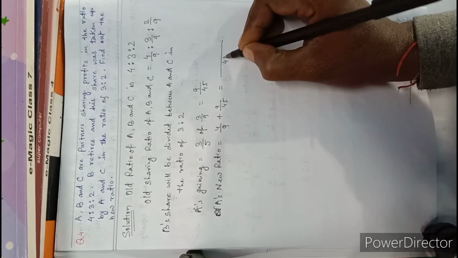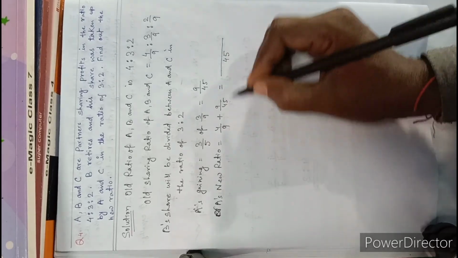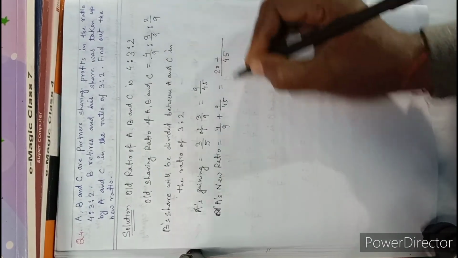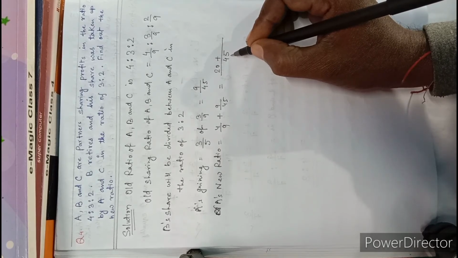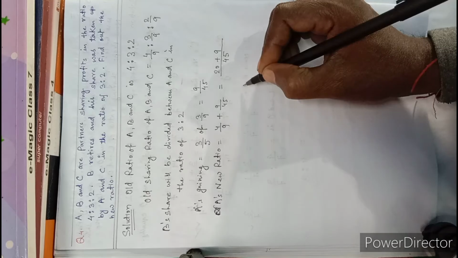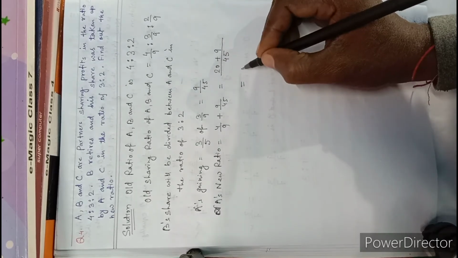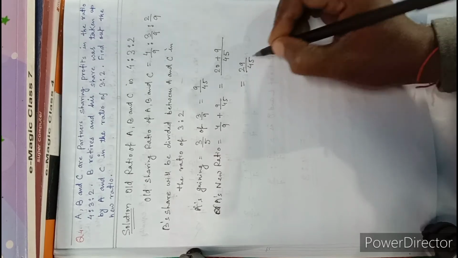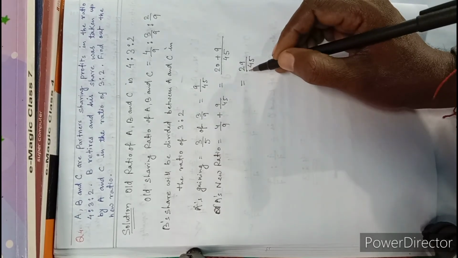We get 45 as the LCM. Divide 45 by 9, we get 5. 5 into 4, 20, plus 45 divided by 45 one time, 1 multiply with 9, we get 9. So add these two, it will be 29 by 45. So this is A's new ratio.